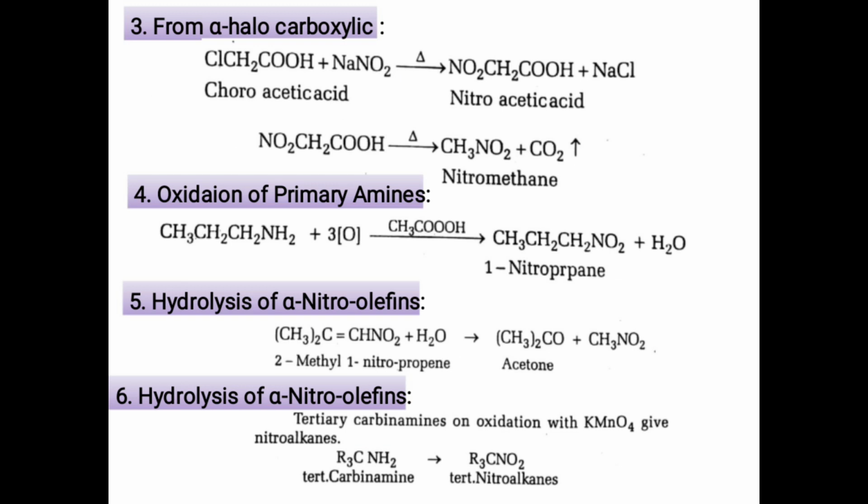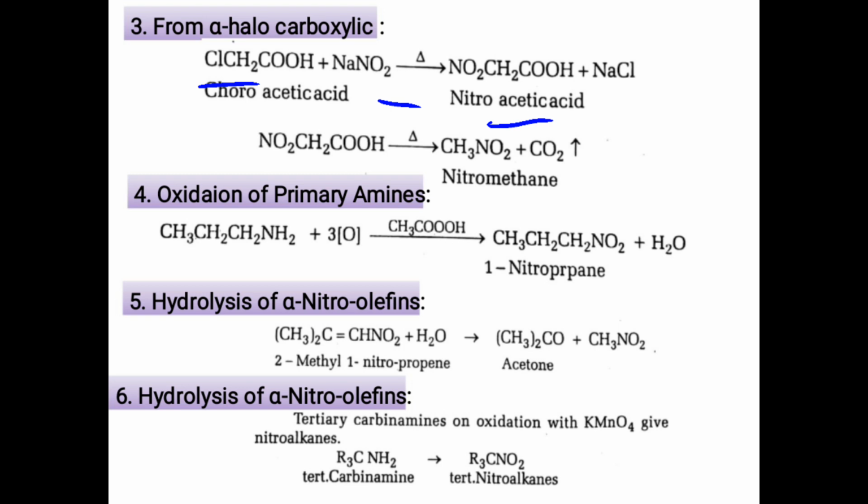The next method for the preparation of nitroalkanes is from alpha halocarboxylic acid, or alpha chloroacetic acid. Alpha chloroacetic acid means acetic acid having a halogen atom at the alpha position. In this reaction, the first step is the replacement of the chloro group by the nitro group. This is a simple replacement reaction. We can see the nucleophilic substitution and formation of alpha nitroacetic acid.